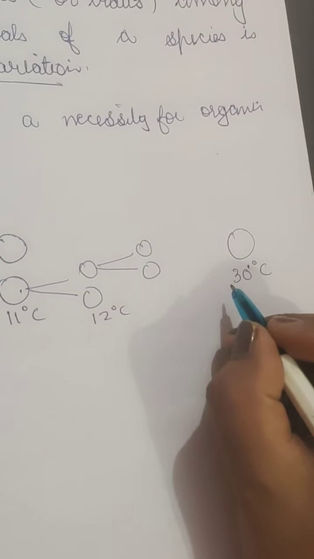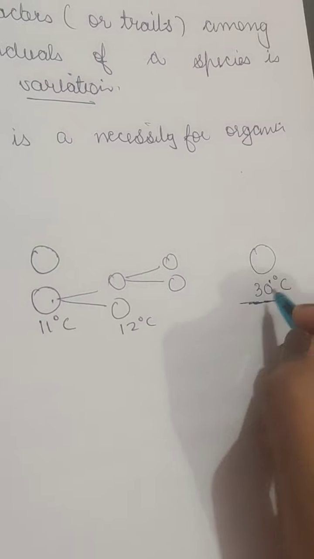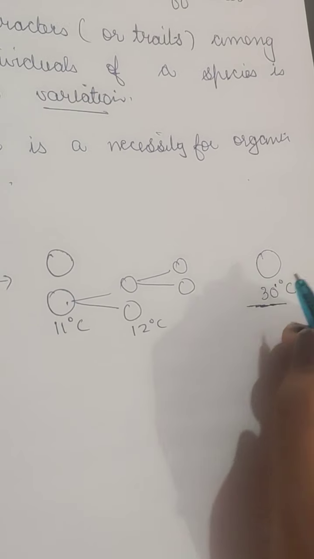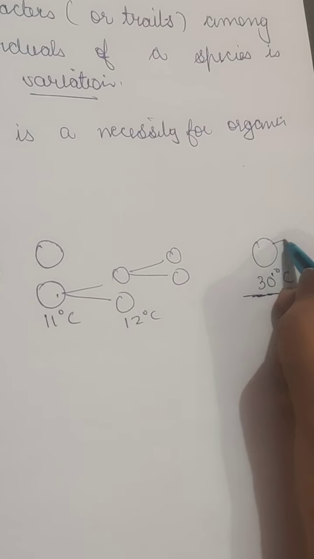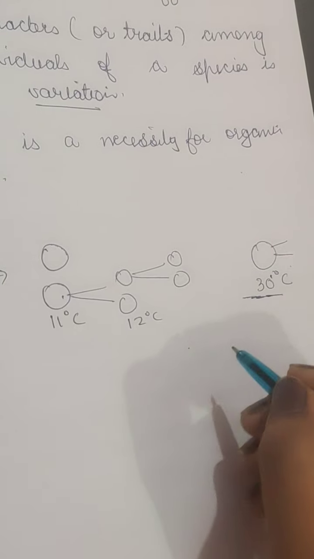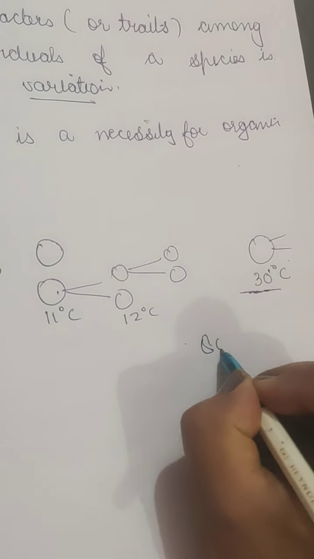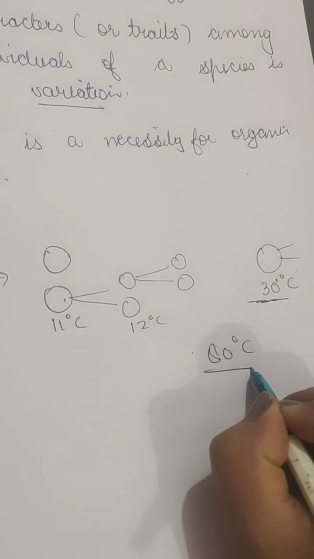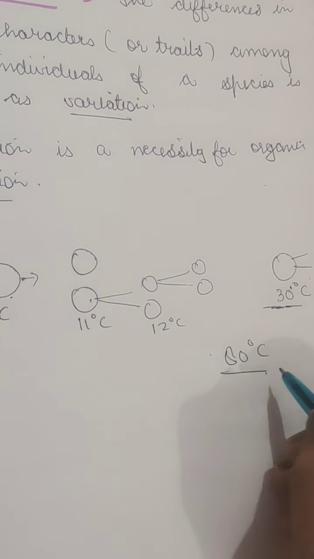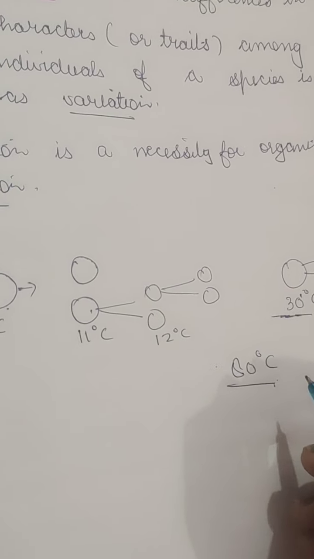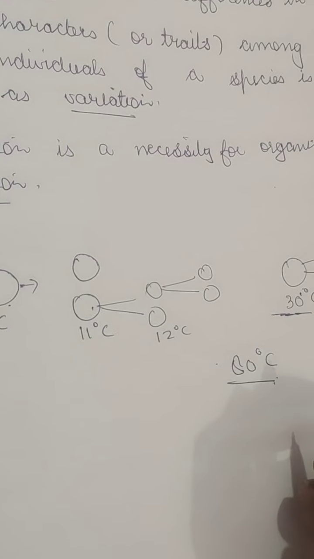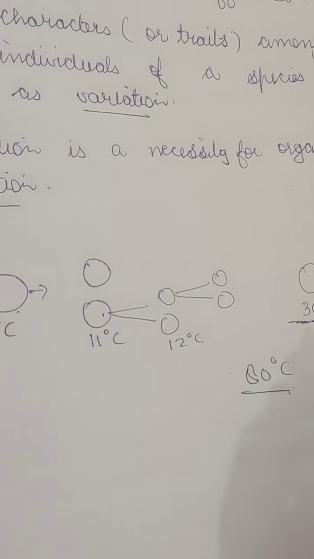So thus this will be a variant, and after some time the successive generations of this bacteria will give rise to a bacteria which can finally survive at 80 degree C. So that means this variant of the bacteria will be highly heat resistant and will be able to survive even at very high temperatures.